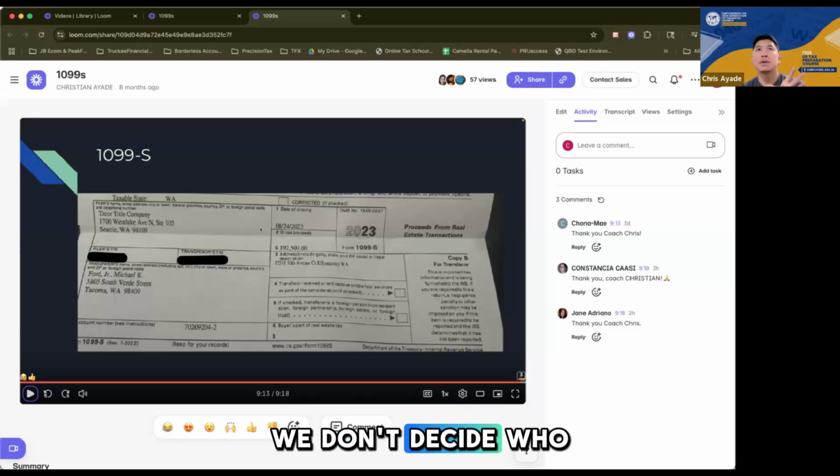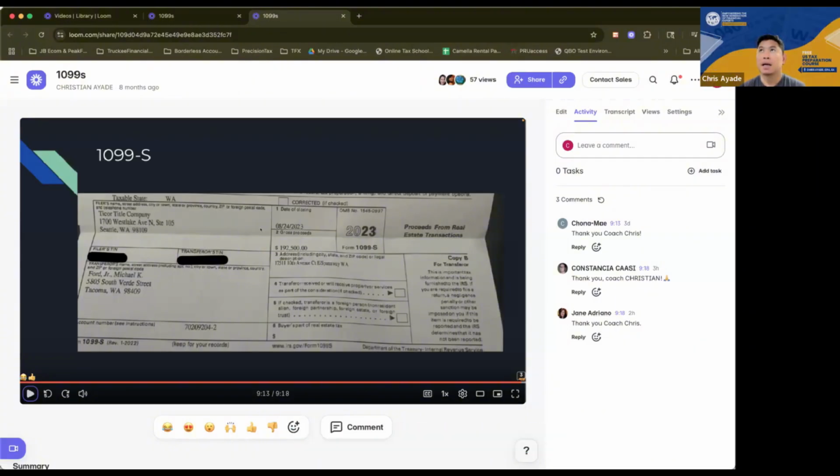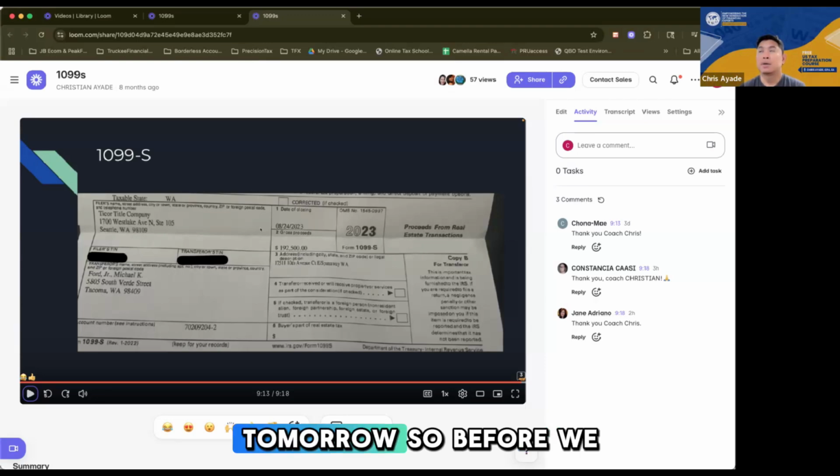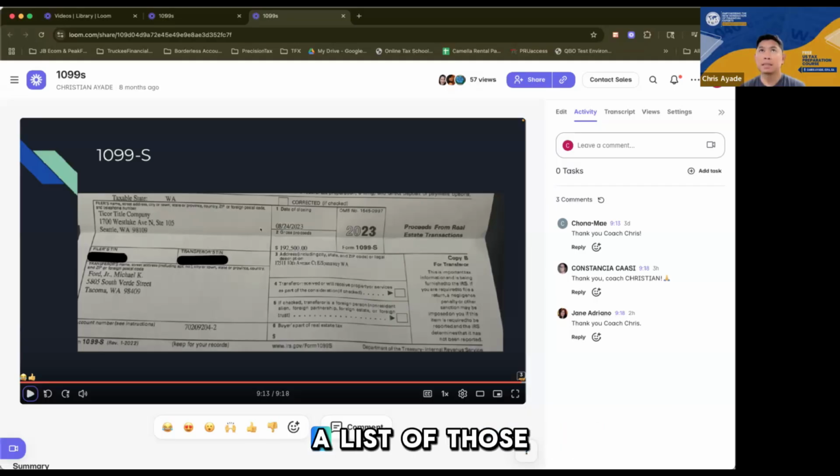Okay, we don't decide who will do it now because it will probably take time, and probably some of you would be too shy to do it. But we'll discuss it offline via the group chat, and we'll do it tomorrow. So before we start tomorrow, we should already have a list of those who will be sharing or doing the screen share.